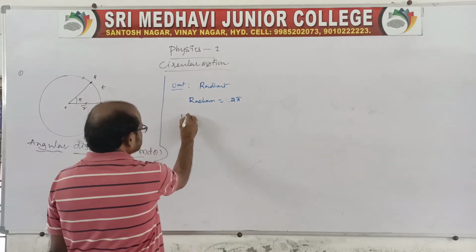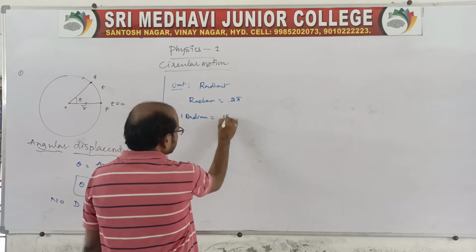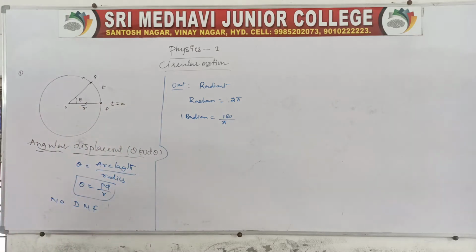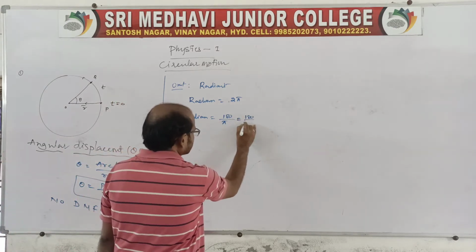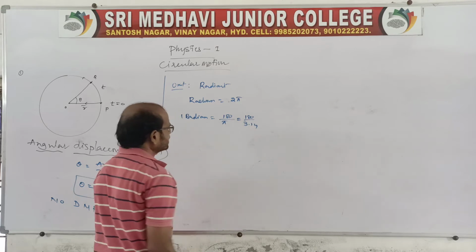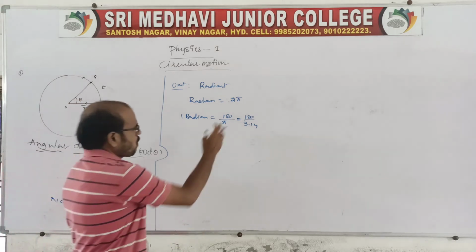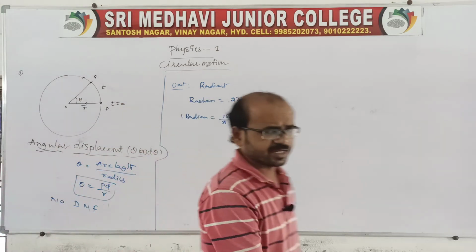So 1 radian is equal to 180 by pi, because 2 pi is 360, so pi is 180. Roughly it is 180 by 3.14. If you divide, that gives 1 radian converted into degrees.